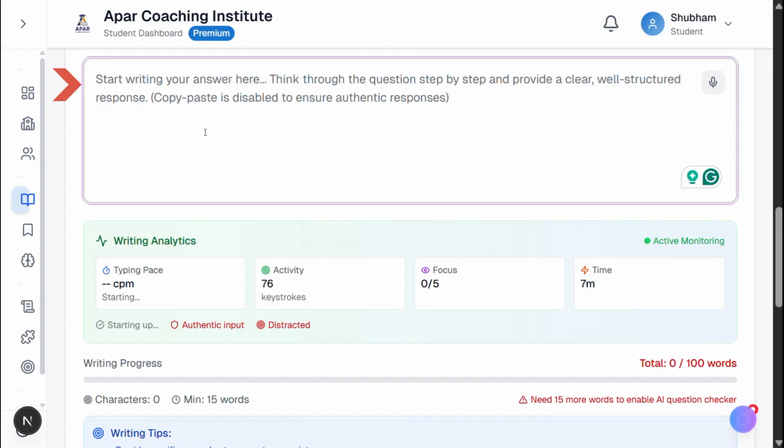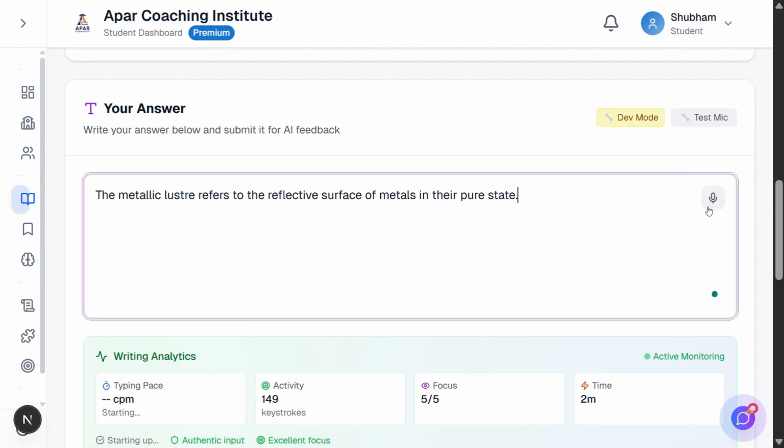The system activates intelligent features like copy-paste prevention, which ensures authentic responses, stopping students from pasting pre-written answers from the internet. Second, typing pattern analysis helps detect your natural pace, establishing a baseline for genuine work. This isn't surveillance, it's ensuring the feedback you receive is based on your real understanding. There are various analytics systems to help you while you write.